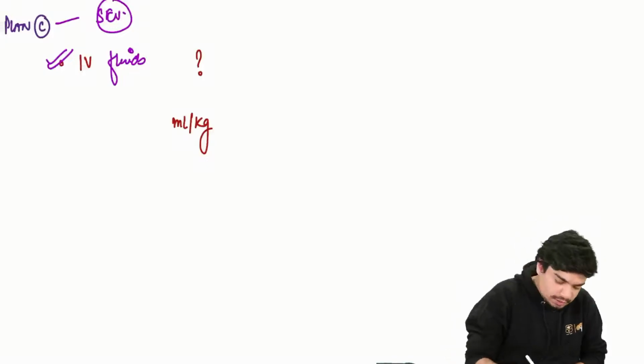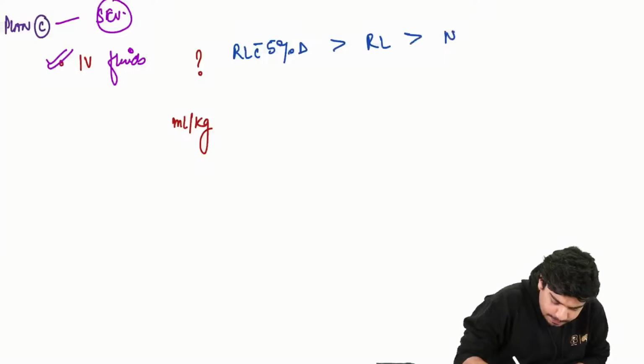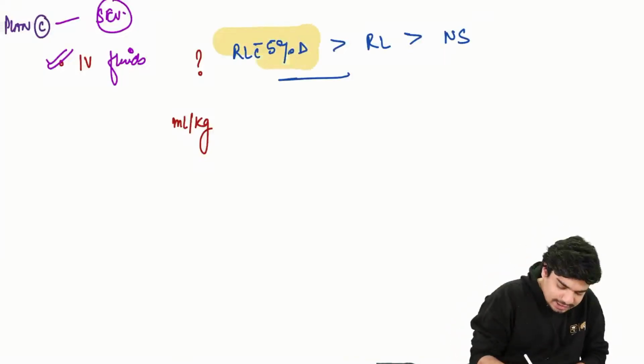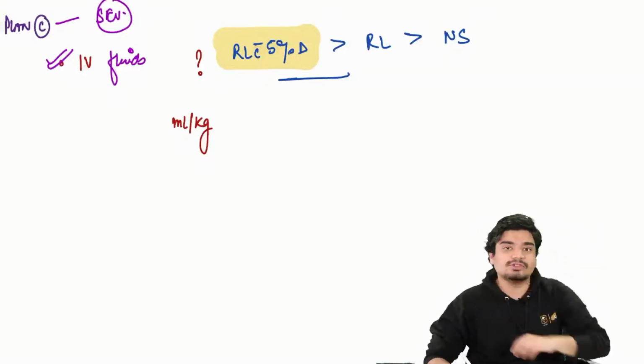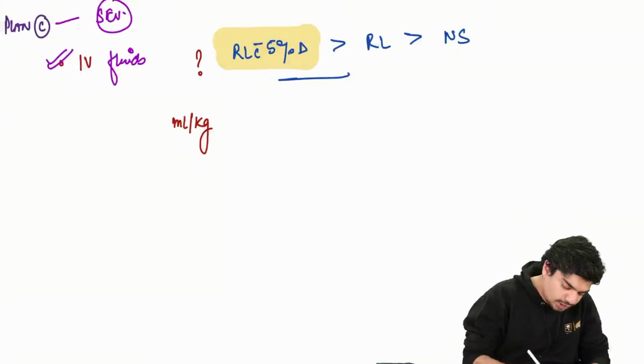Which IV fluid? You will give RL with 5% dextrose, preferred over RL, preferred over NS. The preferred IV fluid is RL with 5% dextrose. How much? 100 ml per kg now.